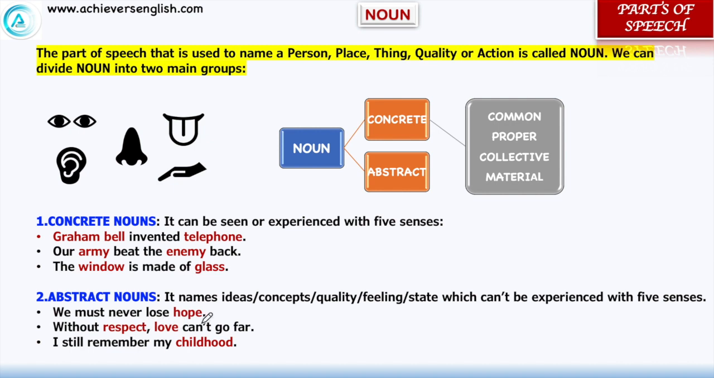Like "We must never lose hope." You can only feel hope, you cannot touch it, you cannot see it, you cannot taste it. "Without respect, love cannot go far." "I still remember my childhood." So we can only remember childhood, we cannot experience it. So these are the main categories of noun.